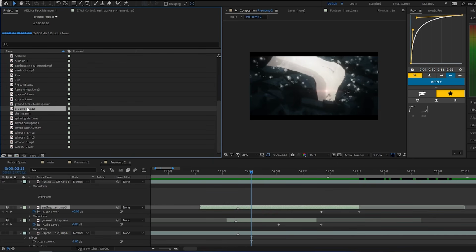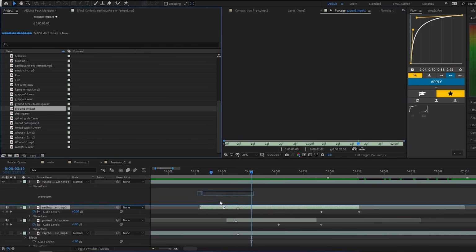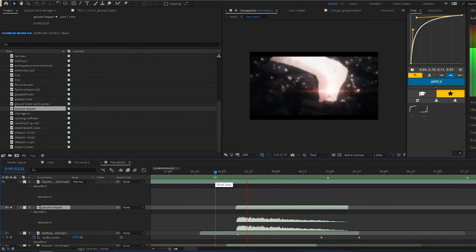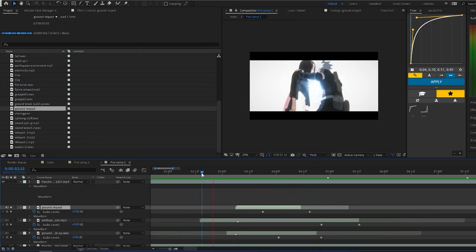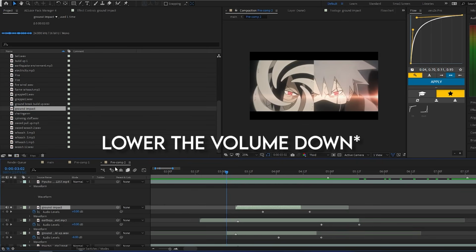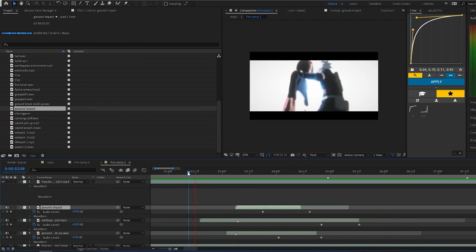I'm gonna add another sound effect called ground impact. And it's the same thing again. Solo the clip, sync the audio, fade out cut. While layering the sound effects, remember to lower it down because if you don't, it's gonna sound really bad. Adjust the volumes a bit. This is how it all sounds together.